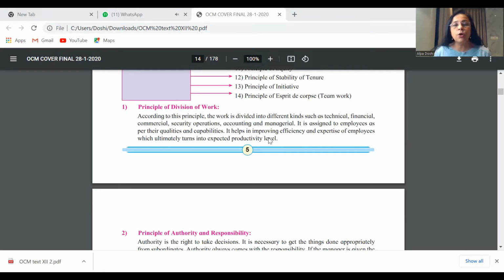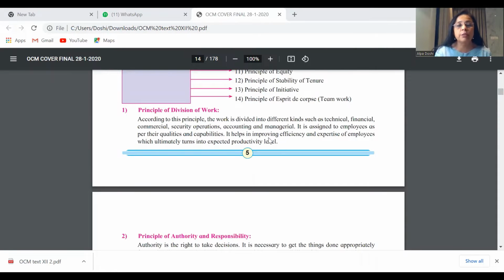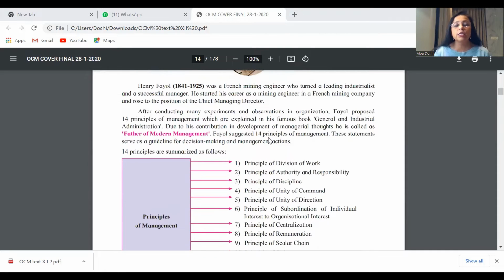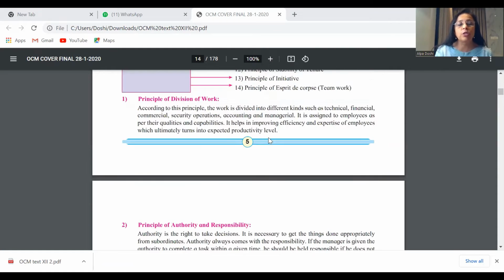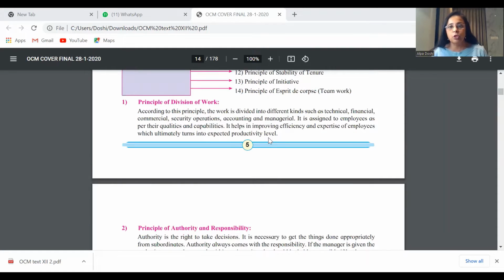You start your answer with how Henry Fayol conducted experiments and how he has laid down these principles of management through experiment, observation, and drawing down to an analysis and conclusion. Once you have done the meaning of who is Henry Fayol and how he has put up the theory, then you come down to this paragraph on the principle of division of work.